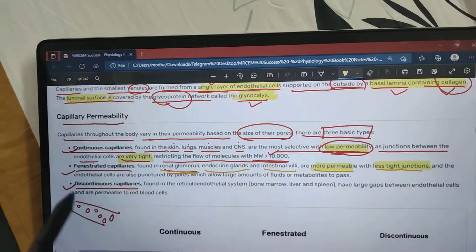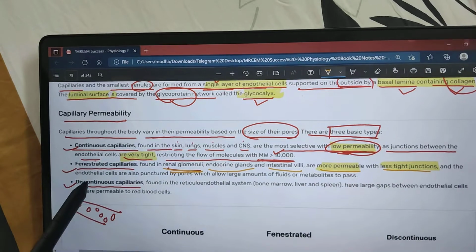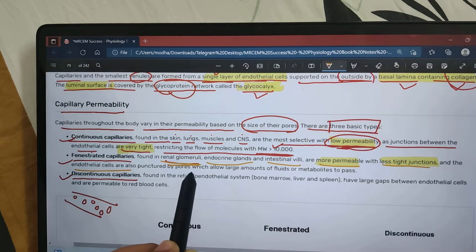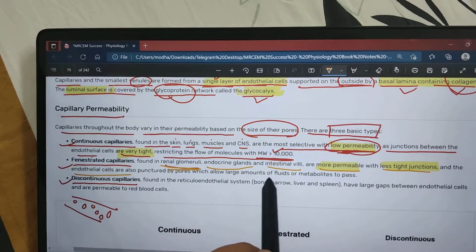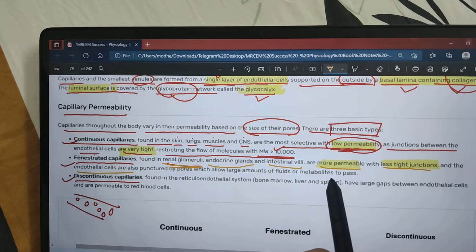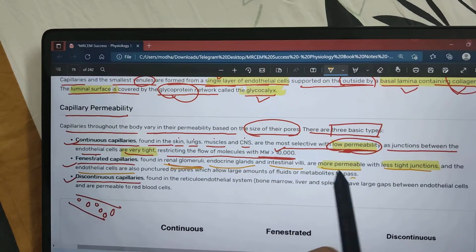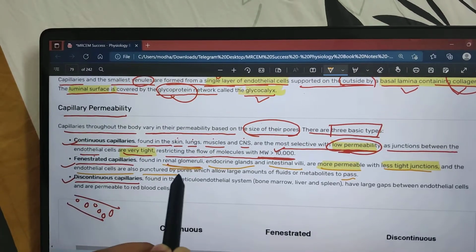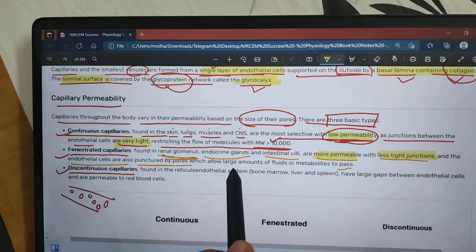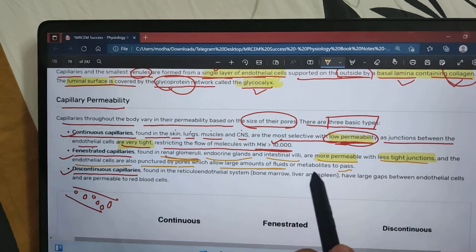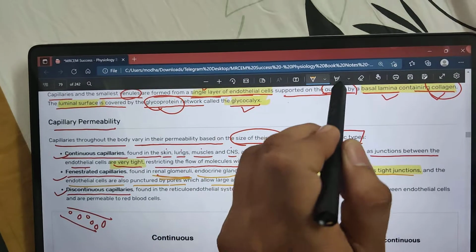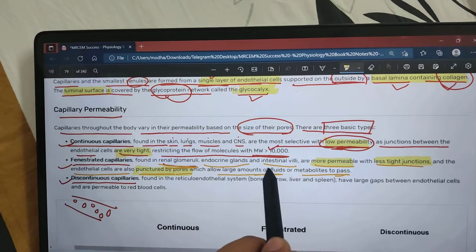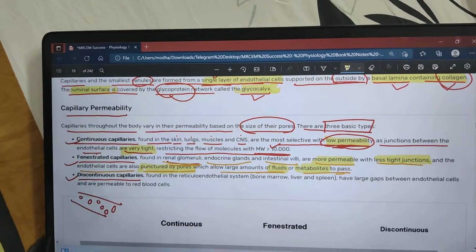with less tight junctions. And the endothelial cells are also punctured by pores, which allow a large amount of fluid or metabolites to pass. So here are the pores, and fluid and metabolites are allowed to pass.